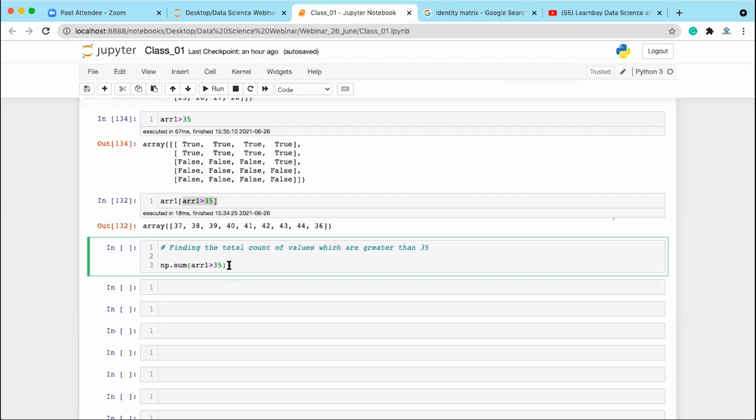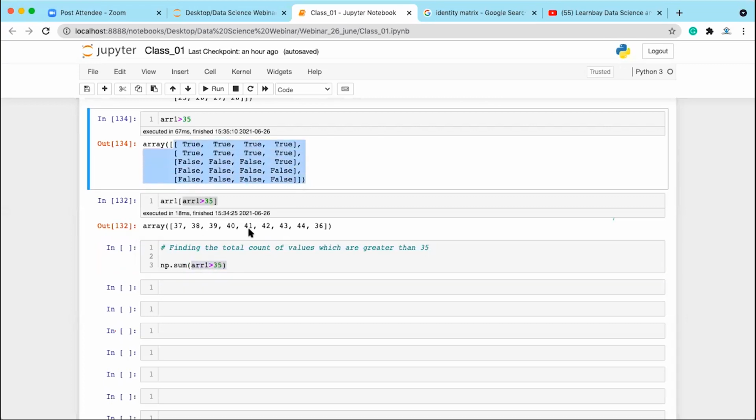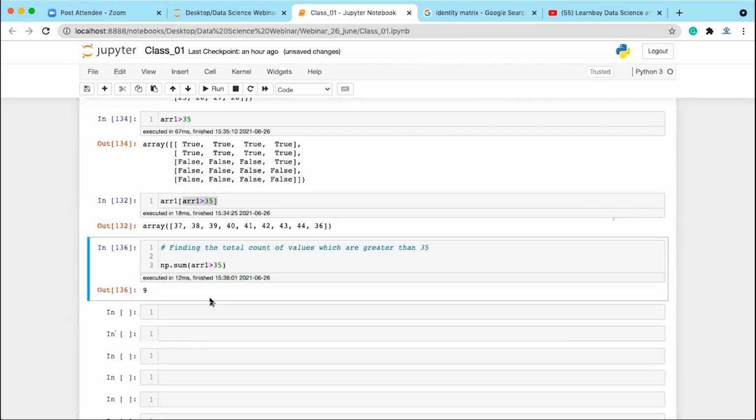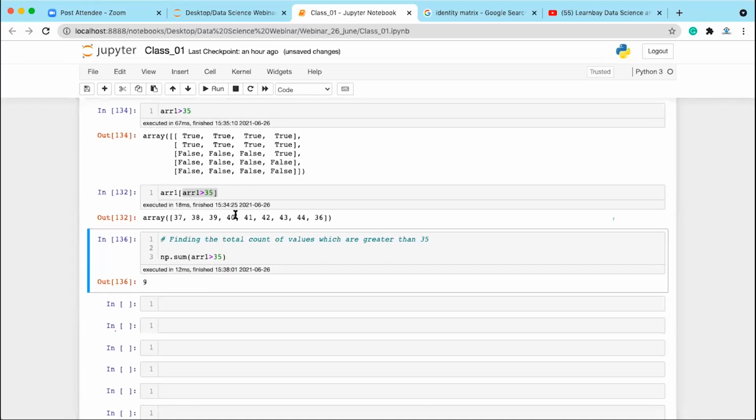So np.sum of array one greater than 35. What am I doing? Array one greater than 35 is going to give you this Boolean matrix. Now you are passing this to the np.sum function. The np.sum function counts the total number of true values. How many true values do you have? 4 plus 4 plus 1, total 9 values. So it is going to give you 9. It means a total of 9 values are greater than 35. So you can easily do this. Okay, fine. All these things are used in data analysis.